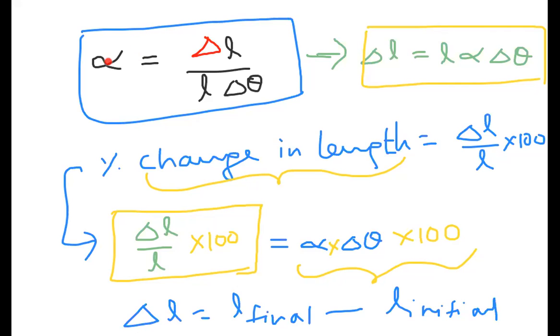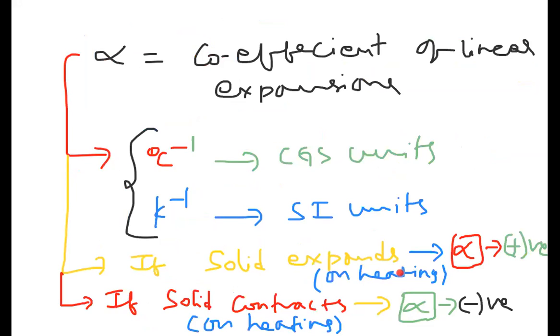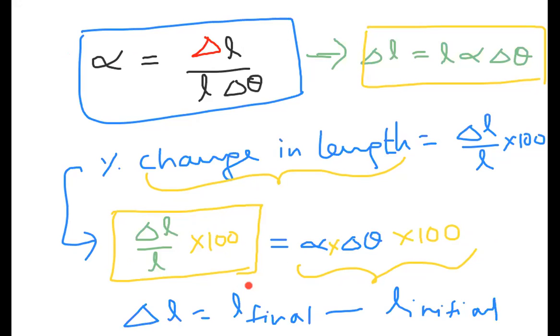Observe carefully: if a solid expands on heating, the final length is greater than the initial length, which means delta L is positive, and then in this formula alpha is also positive, because delta L is positive.